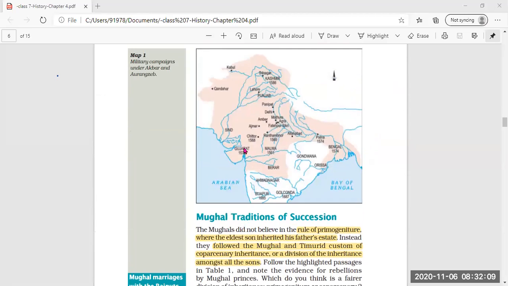Now, this is the map given here of the military campaigns, showing the territories brought under control under Akbar and Aurangzeb. So these were the territories: Chittor, Ajmer, Amber, Lahore, Punjab. All these territories were under the control of the Mughals when Akbar and Aurangzeb were the rulers.